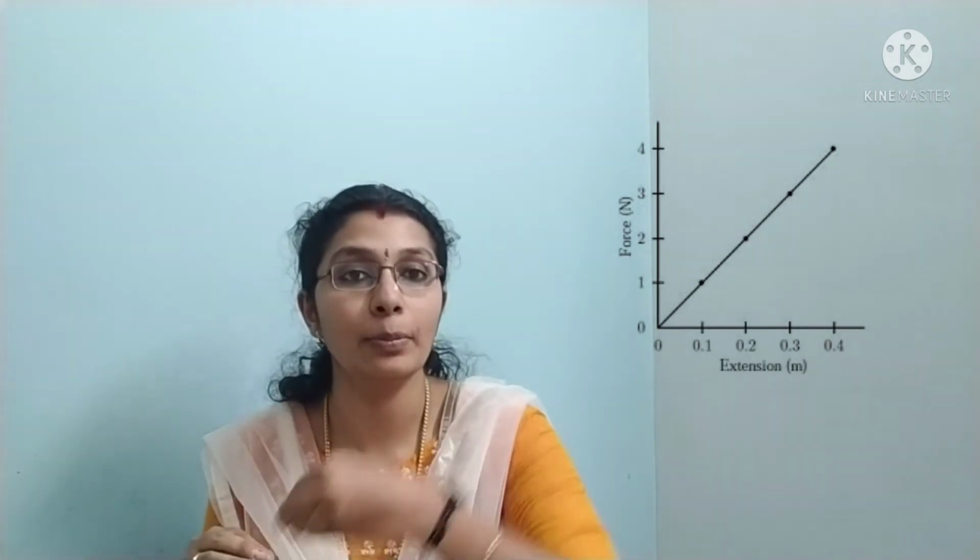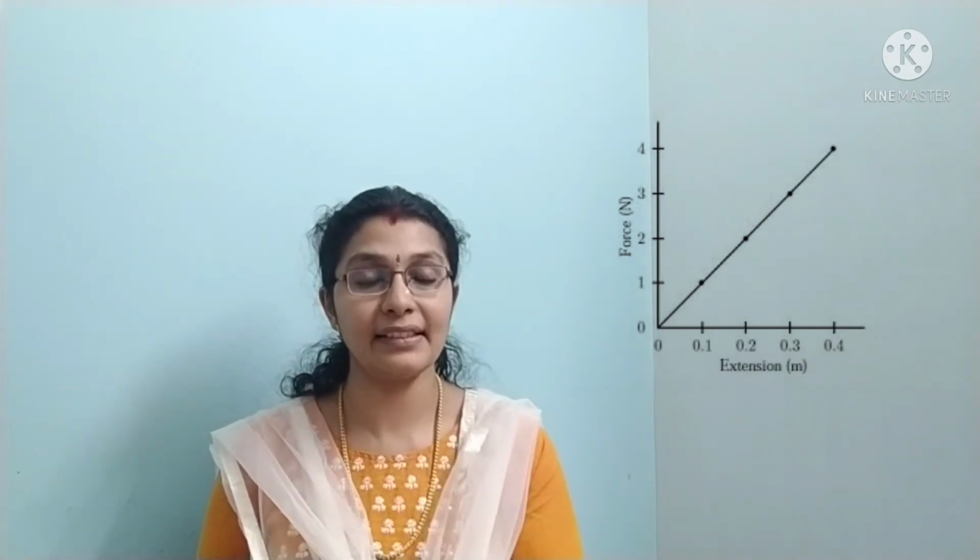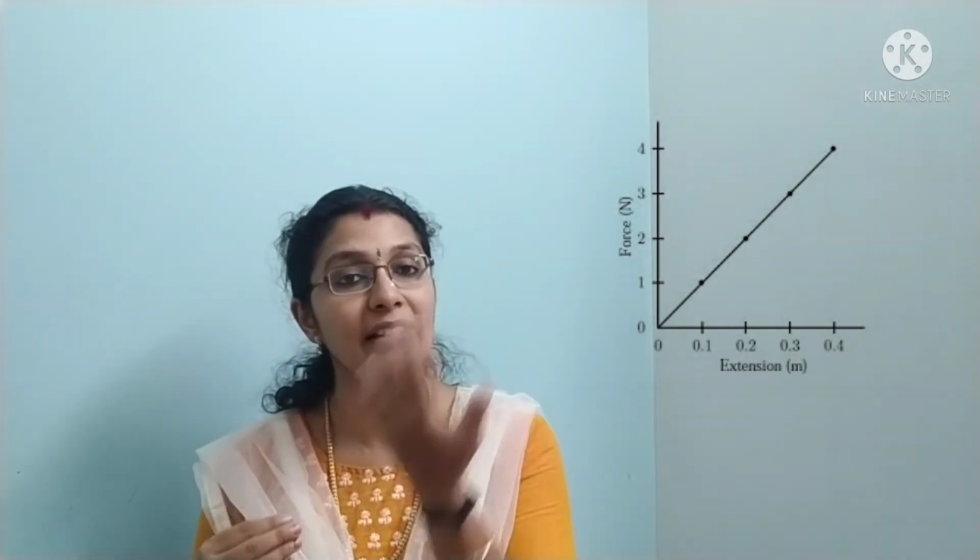Now he plotted a graph of stress and strain with stress on the y-axis and strain on the x-axis, and he obtained a straight line, which proves that whenever there is an increase in stress, that is the weight is increased, there is an increase in length of the wire. From this he concluded that stress is directly proportional to strain. Now try to compare the concept with the law I told you before, so you'll have a better understanding.